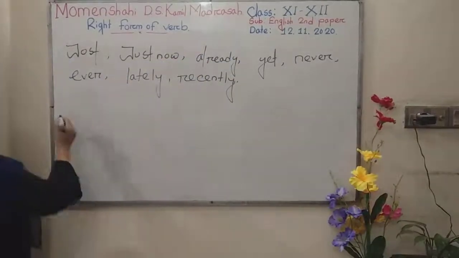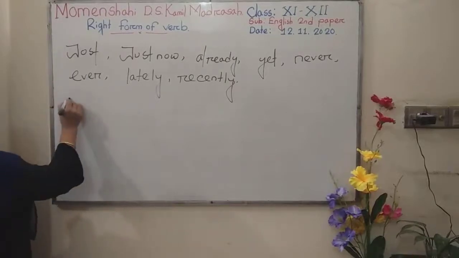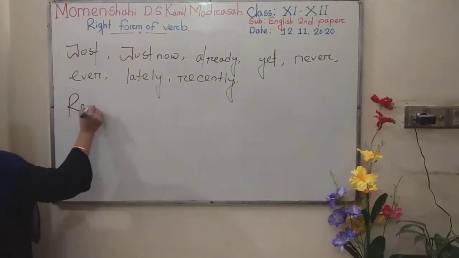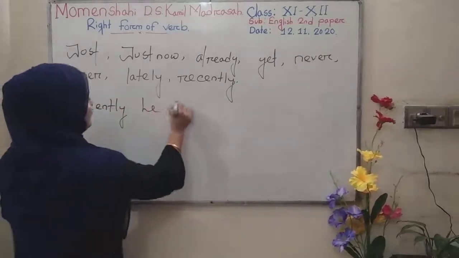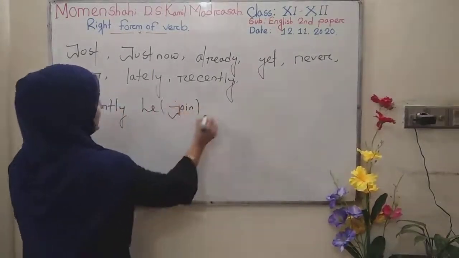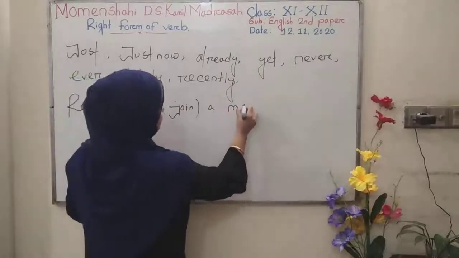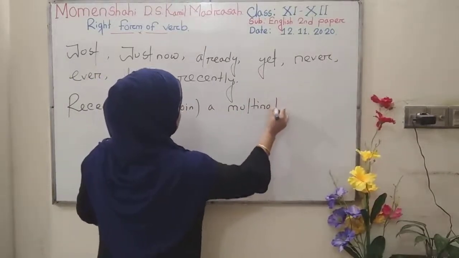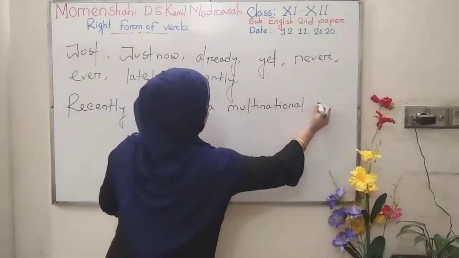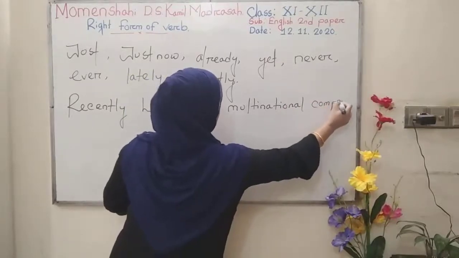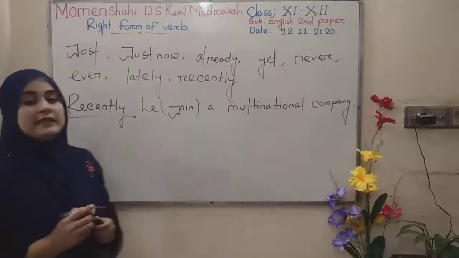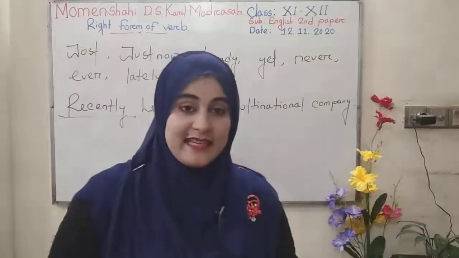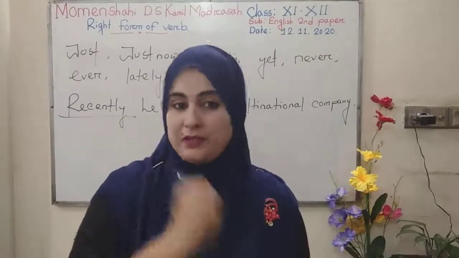Now, I am giving you an example. Look, recently he joined a multinational company. Okay? Look, here this is recently, that is indicating word of present perfect.